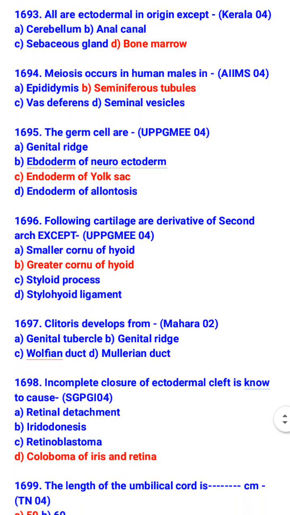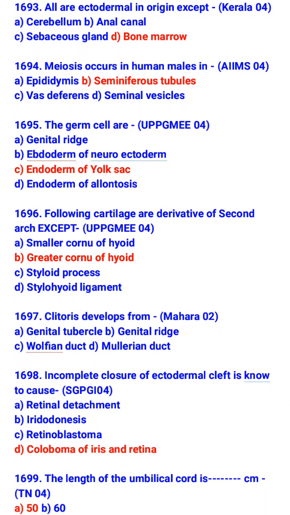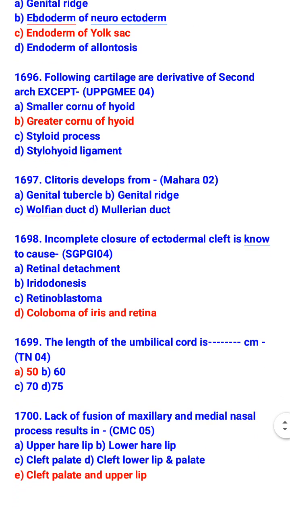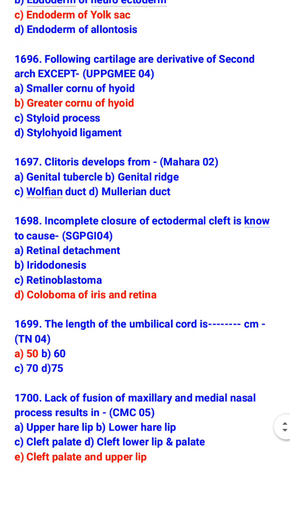Following cartilages are derivatives of second arch except greater cornu of hyoid. So which are the derivatives of second arch? Smaller cornu of hyoid, styloid process, and stylohyoid ligament. Clitoris develops from... Incomplete closure of ectodermal cleft is known to cause coloboma of iris and retina. The length of the umbilical cord is 50 cm. Lack of fusion of maxillary and medial nasal process results in cleft palate and upper lip.